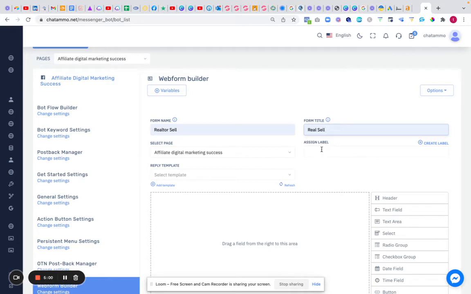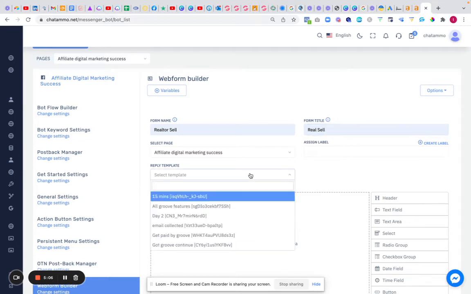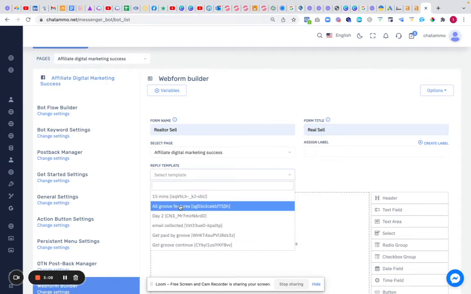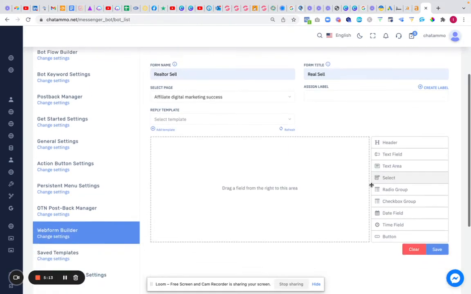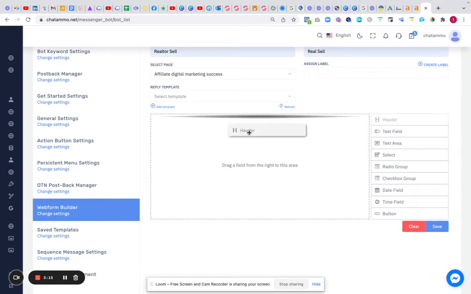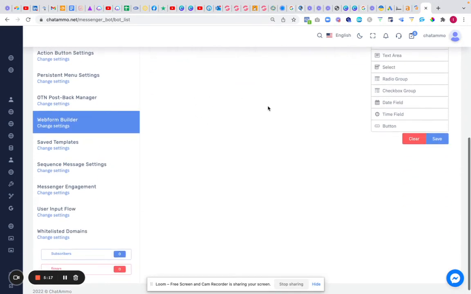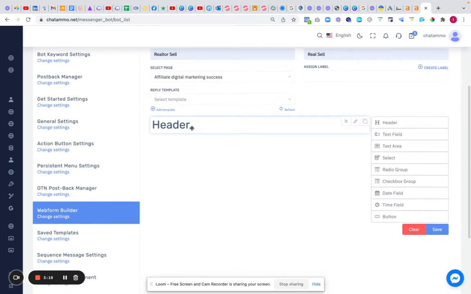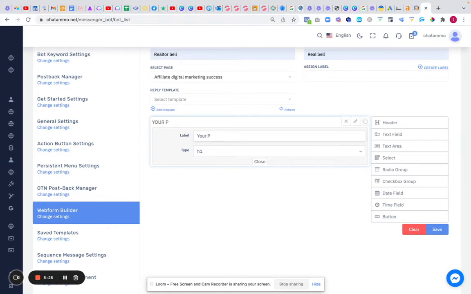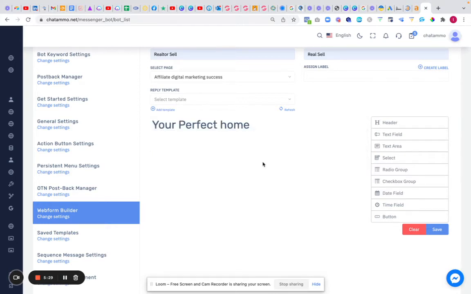We can assign a label, so if we want to sell, then that's what we'll put in. So we'll put information for selling. We could put a reply template in, where these are already the templates that we've set up on the platform. So these are your new postbacks. And then we can just go in there and add stuff. So we can add a header. Let's say, for example, our header is going to be, sorry, I haven't got my mouse with me today, so the header is going to be your perfect home. Right, close that.